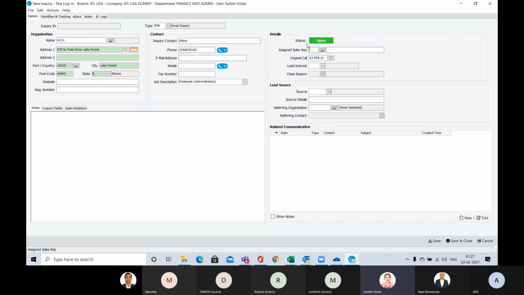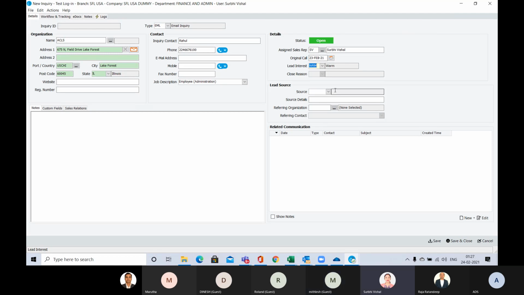Now going to the right side, here is the status. The status of this inquiry is right now open. For assigned salesperson, let me put my name, and the original call which I have made is today, 23rd Feb. Then here we have lead interest, meaning how is the lead interest? Is it hot, warm, or cold, what kind of interest?